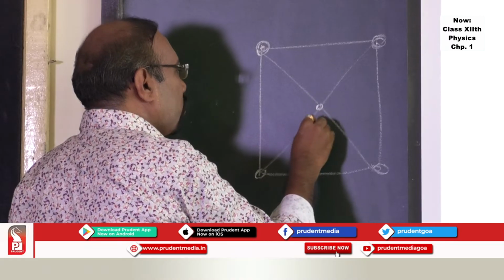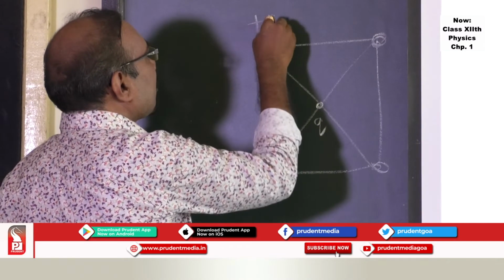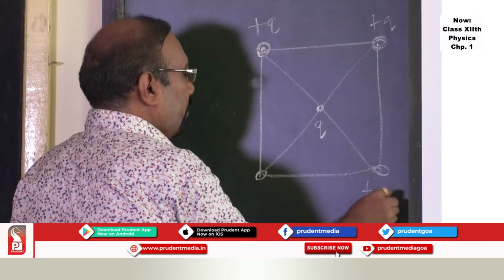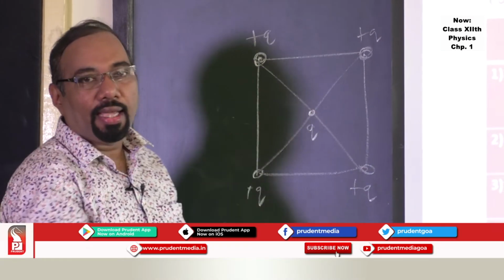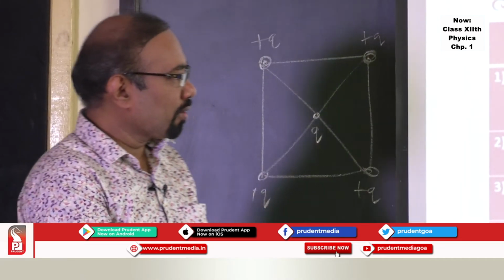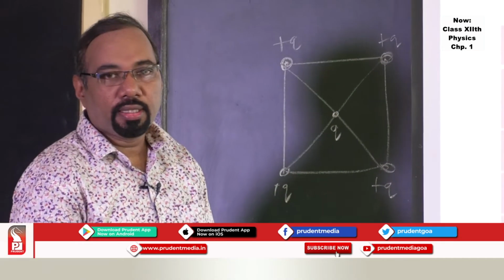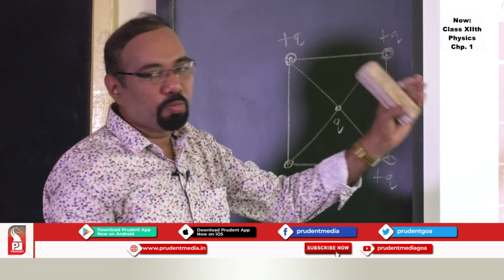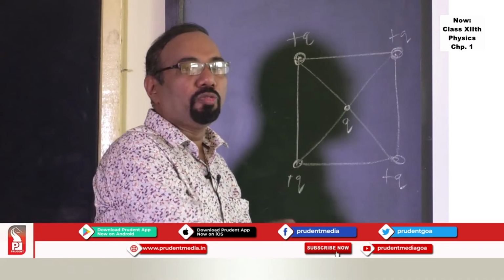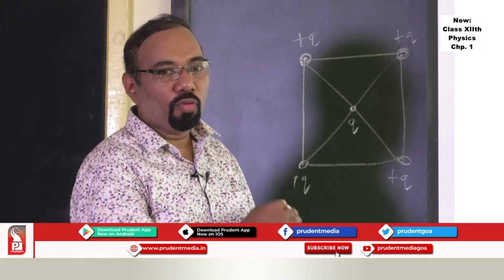What will be the net force on one charge? If there are charges at the corners of a triangle, or charges placed at different points, and you want to find the interaction, then you can use this principle of superposition of forces and find the force acting on one charge due to another charge.